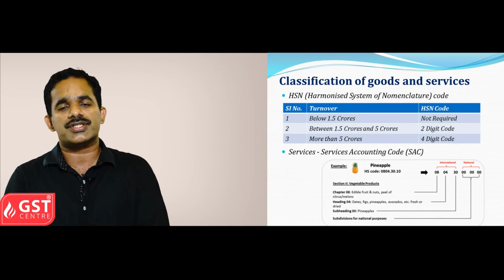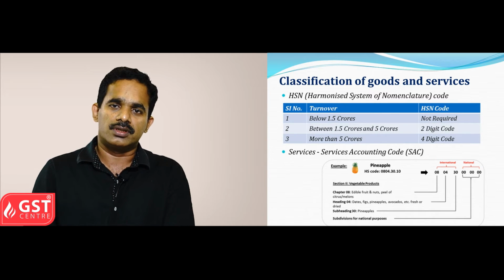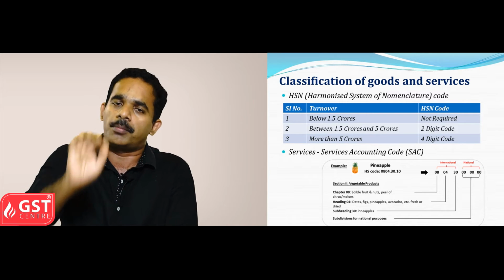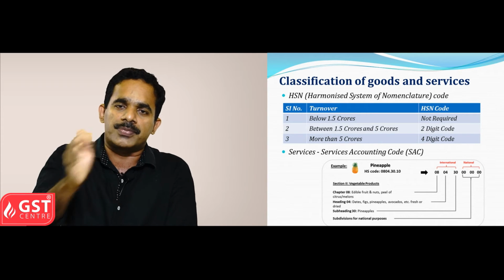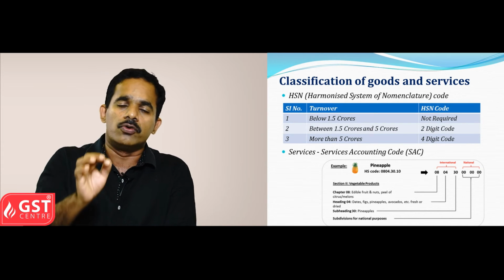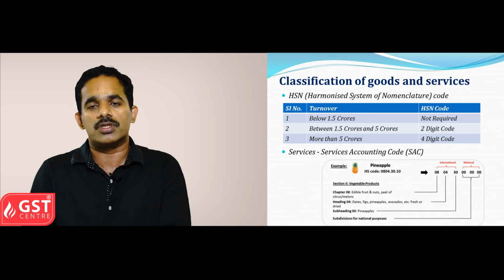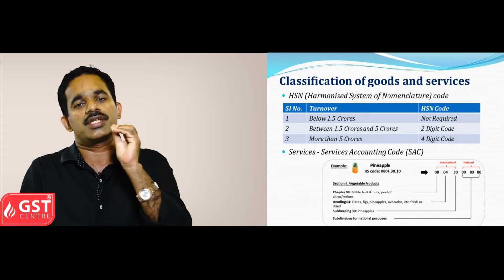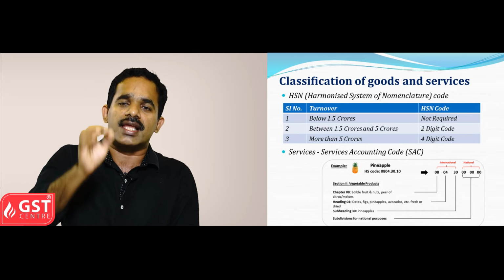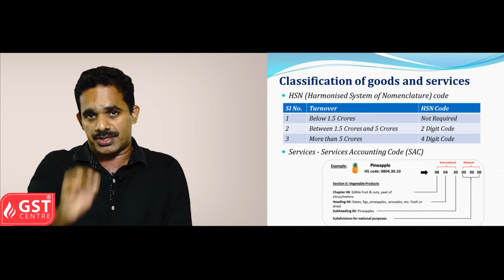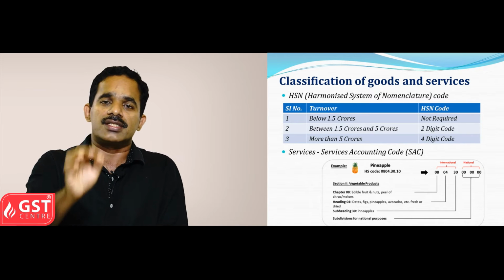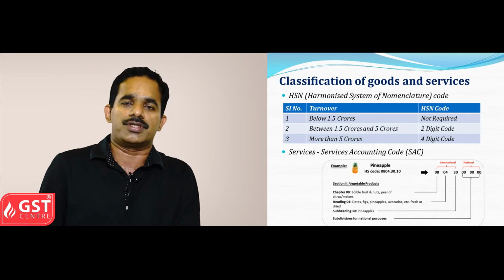Regarding classification of goods and services, there is HSN, that is Harmonized System of Nomenclature, adopted across the globe. This HSN should be used to classify the goods according to the GST Act. Taxpayers whose turnover is less than 1.5 crores are not required to mention the HSN code in their invoices.